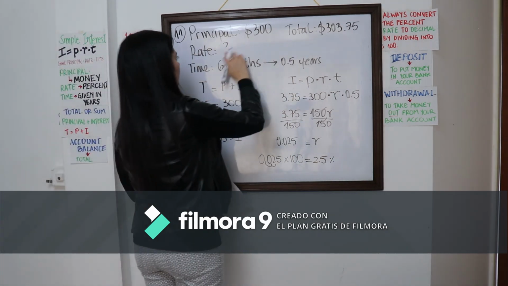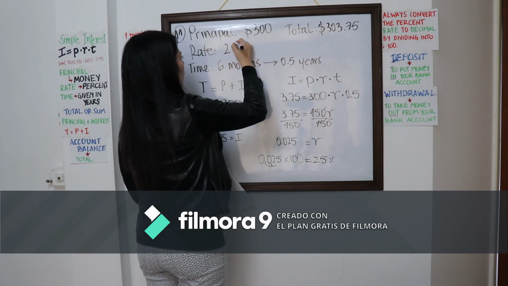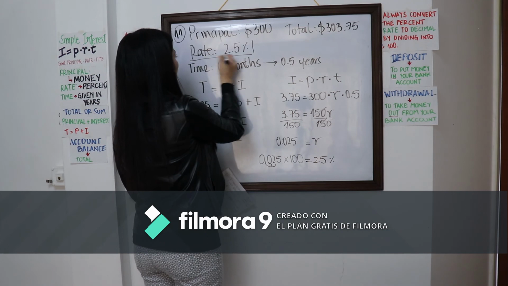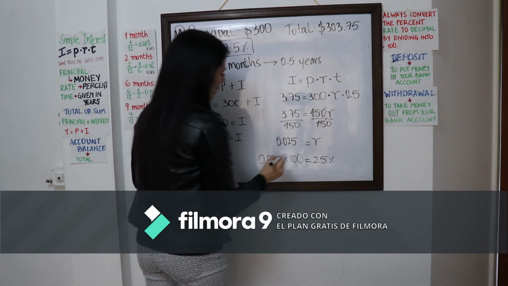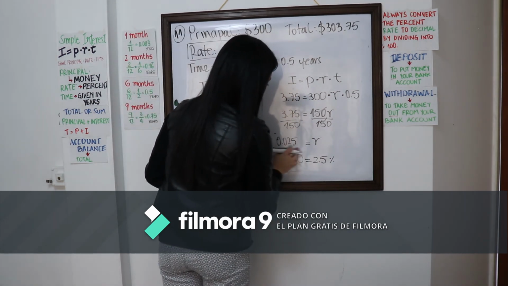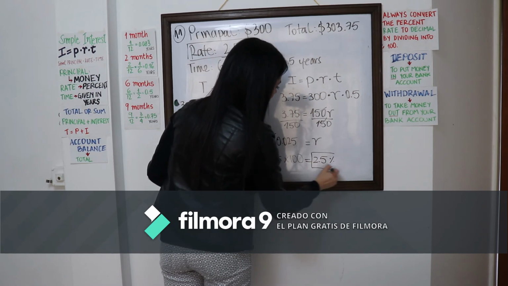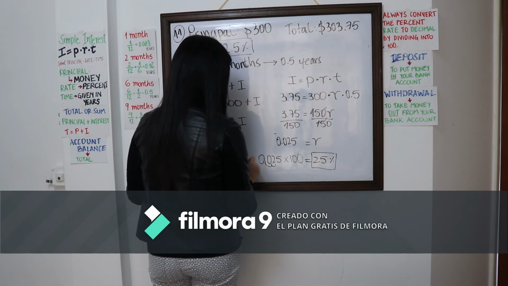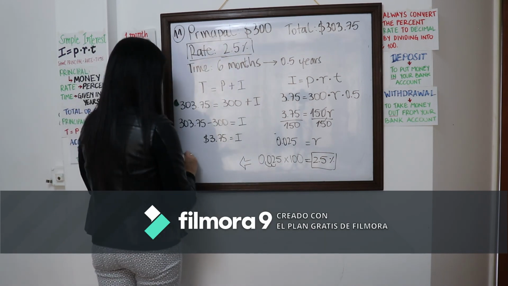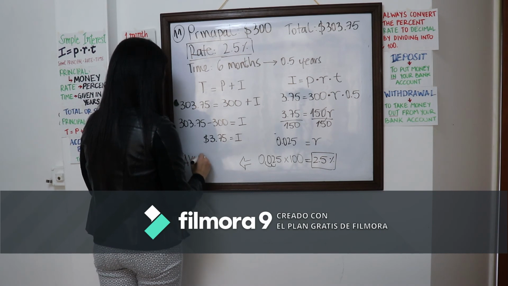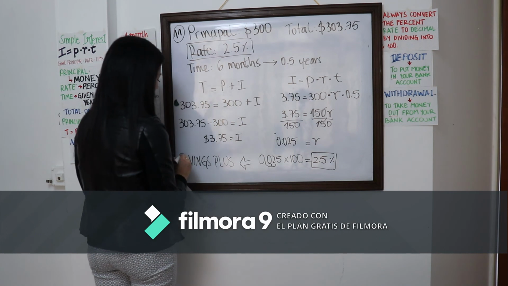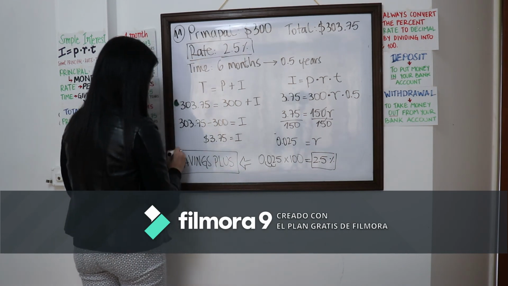So here, now we know what the rate is. And if we check on the chart, that actually corresponds to the Savings Plus plan. Okay? So this is pretty much the answer.